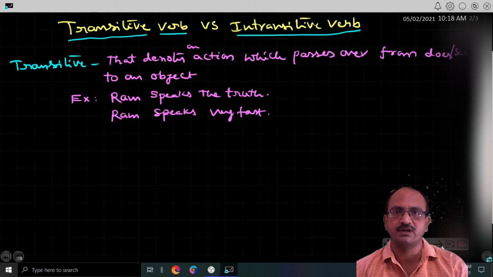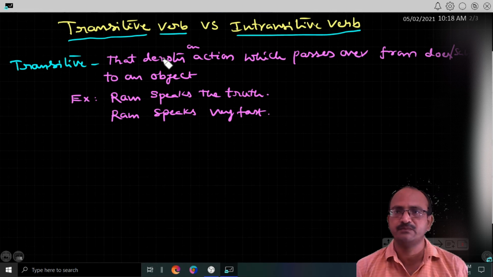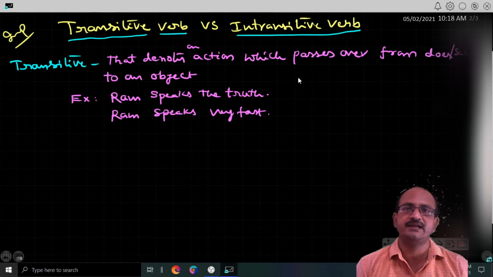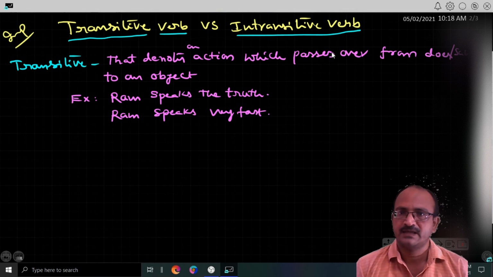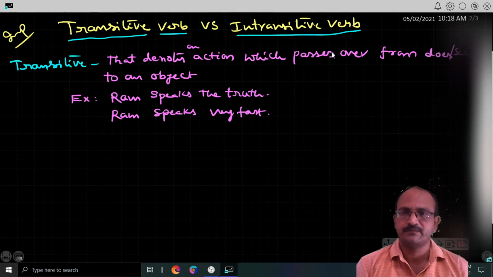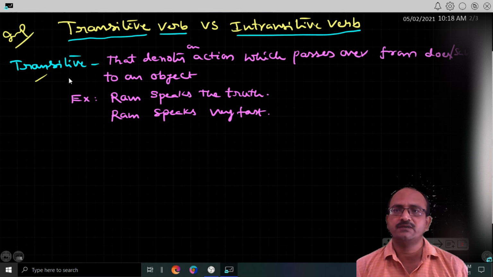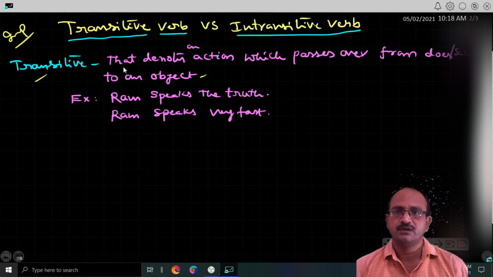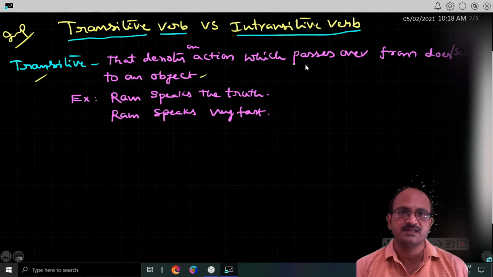So come to the next model of verbs. This is the most important one: transitive verbs and intransitive verbs. Mostly students have confusion with this. What do transitive verbs mean? What do intransitive verbs mean? Here is the definition. A transitive verb denotes an action which passes over from the doer, the subject, to an object. It passes over from the subject to the object.